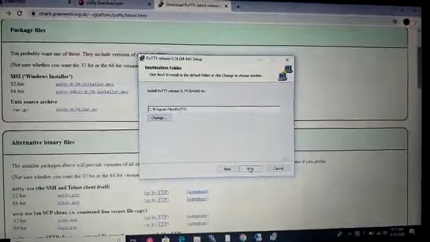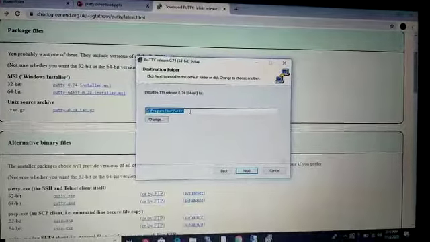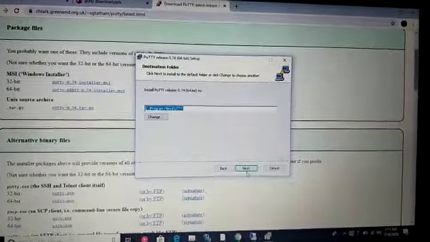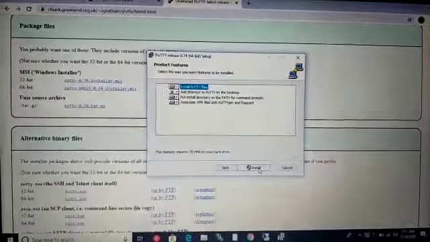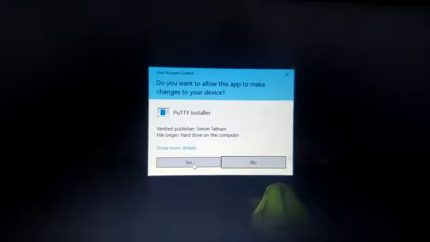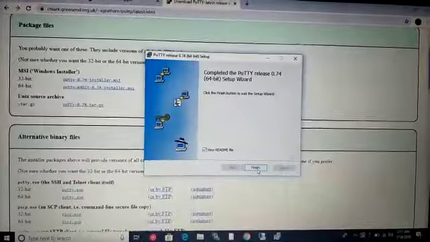Next, I'm just leaving this thing as default. If you want, you can change this, friends, and just install. Just click finish.